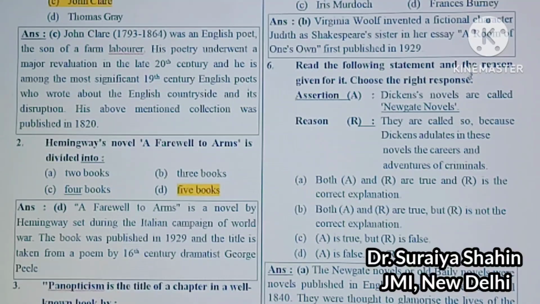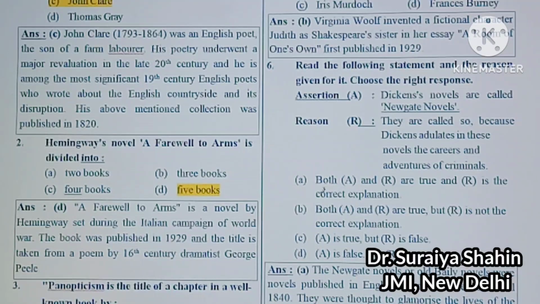Next question is: read the following statement and the reason given for it. Choose the right response. Assertion: Dickens novels are called Newgate novels. Reason: they are called so because Dickens adulates in these novels the careers and adventures of criminals. Right?